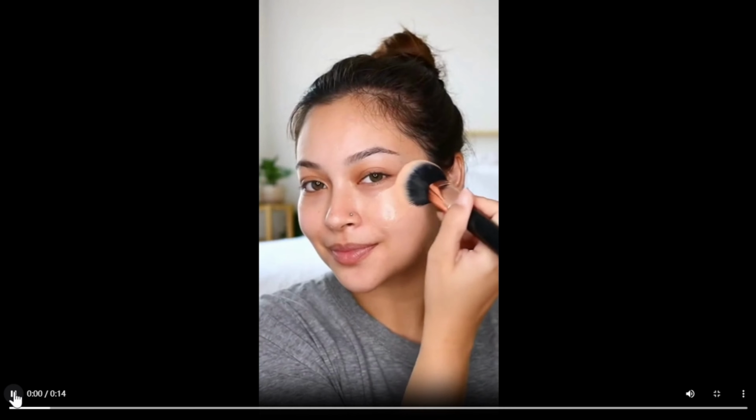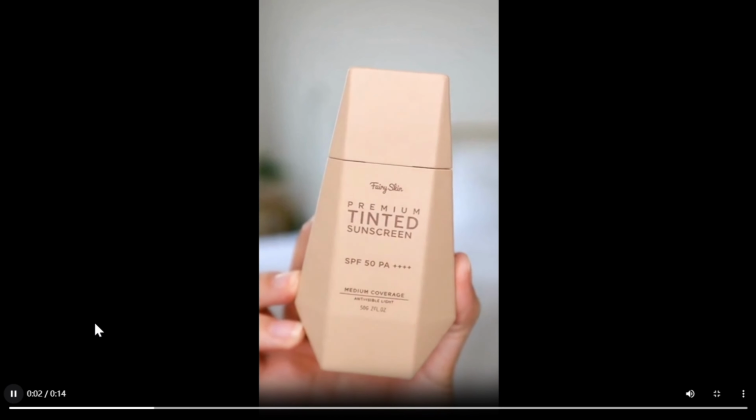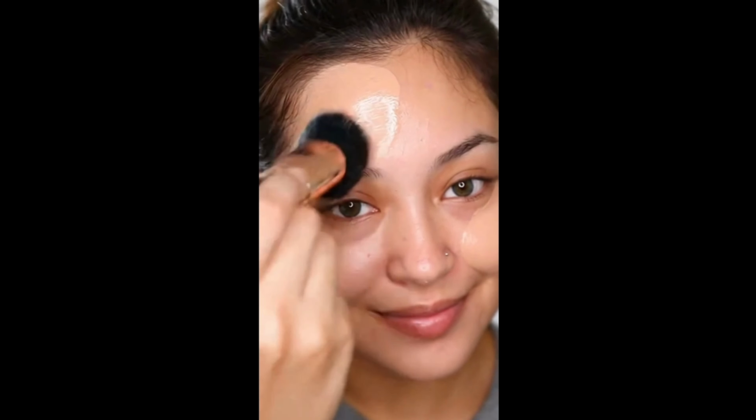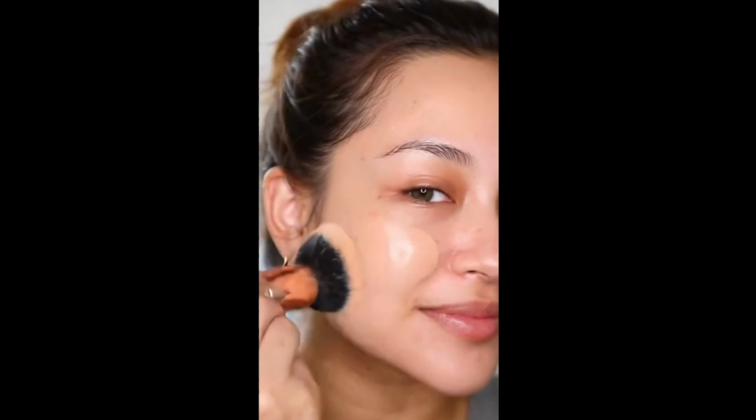I am obsessed with this new tinted sunscreen from Fairy Skin. Look at that incredible glow. It has SPF 50 and gives the most perfect medium coverage. I don't even need foundation anymore. This is my absolute go-to for summer. It's perfect.